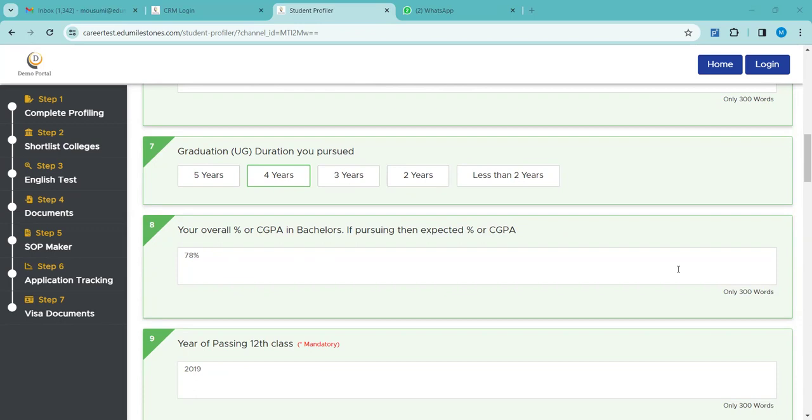But in Canada, it is strict: if you are going for a master's program, a student has to have 4 years of degree, 4 years of graduation. Otherwise, a student cannot go for a master's program in Canada. They are either eligible for a postgraduate diploma course or a graduate certificate course, but not the master's course. Okay, this is about the duration part.